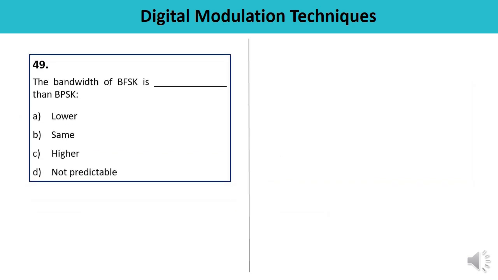Question number 49. The bandwidth of binary frequency shift keying is what in comparison to binary phase shift keying? What is the relationship between the bandwidth of binary frequency shift keying and binary phase shift keying? The bandwidth of binary FSK is higher than the binary PSK, which means answer is C.